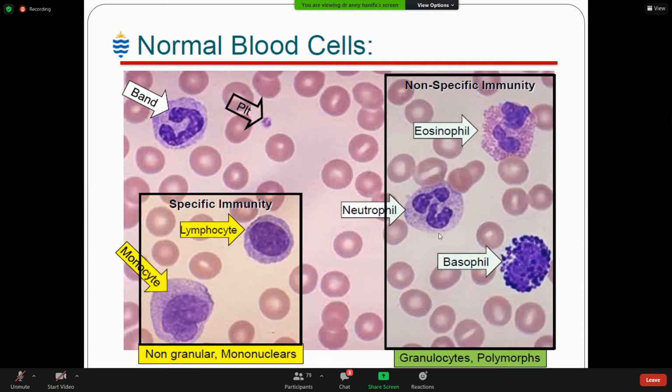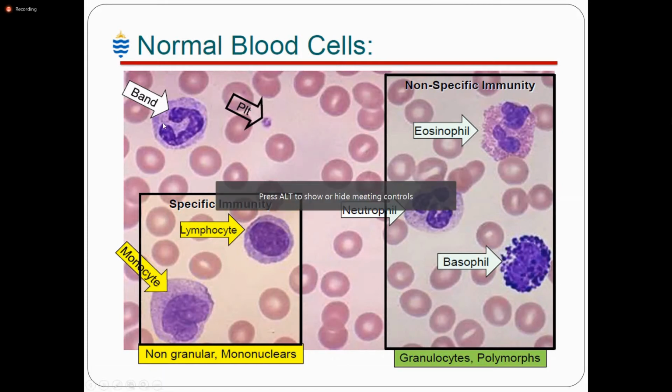Together with the monocyte, they act as phagocytes. They phagocytose the infection. When there is bacteria or any kind of infection, they fight against this infection by phagocytosis. So neutrophils, eosinophils, basophils are the granulocytes, and along with the monocyte, they act as the phagocytes. And lymphocytes and their precursors and plasma cells make up the immunocytes. They develop the immunity. They produce the antibodies and develop immunity against infections.